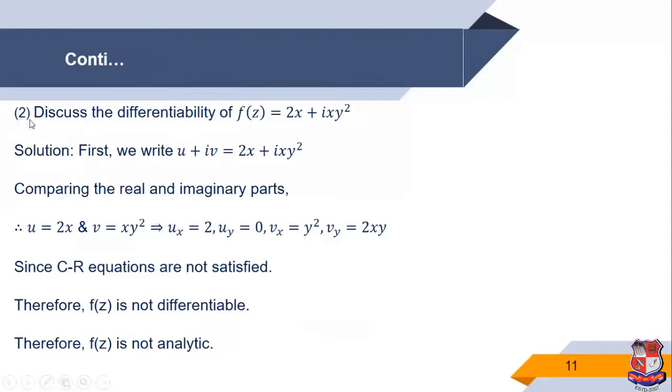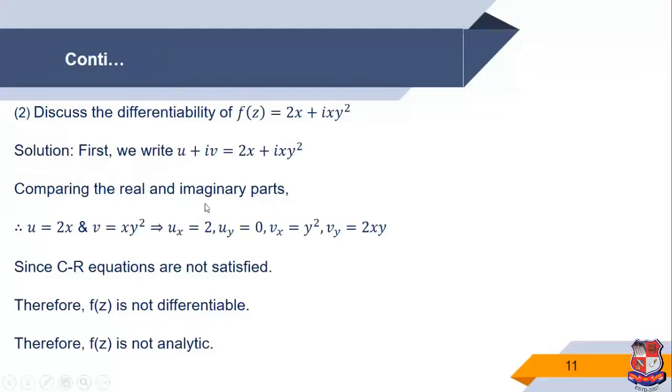Now the next example: discuss the differentiability of the function f z is equal to 2x plus i x y square. So first we write u plus iv is equal to 2x plus i times x y square. The real part is 2x and the imaginary part is x y square. Now differentiate with respect to x and y. So ux is 2, uy is 0, vx is y square and vy is 2xy.